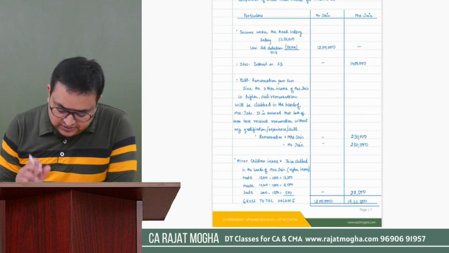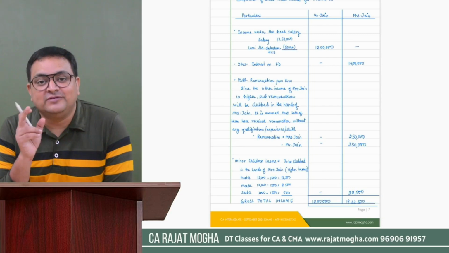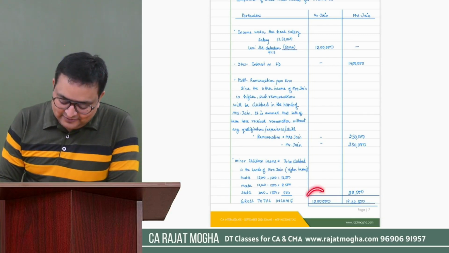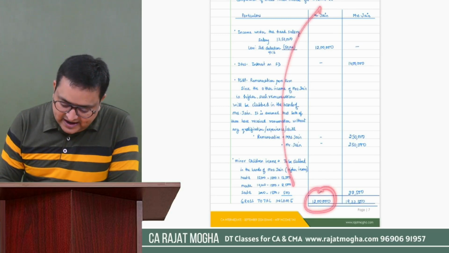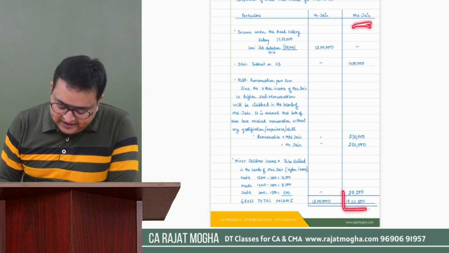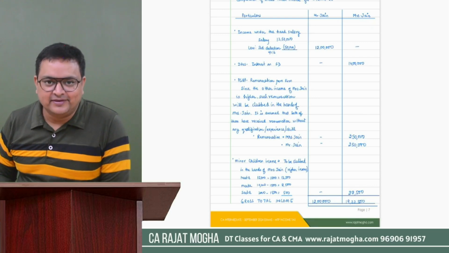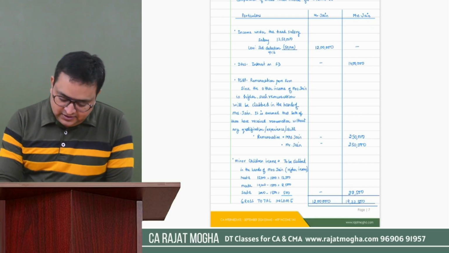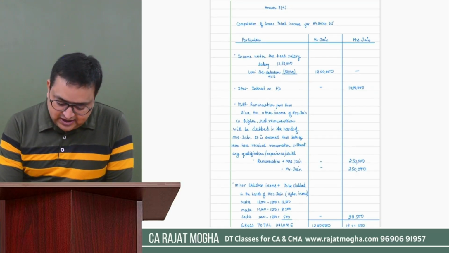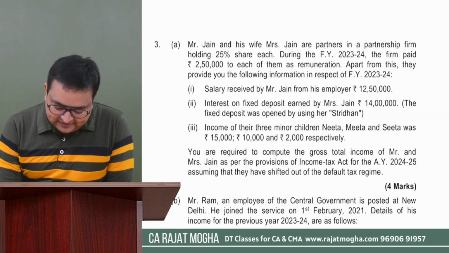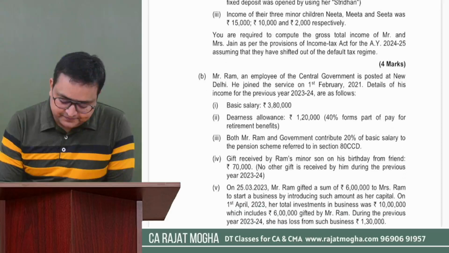So the gross total income, because the question was asking us to calculate the gross total income, correct? So the gross total income comes to 12 lakh for Mr. Jain, and for Mrs. Jain it would be 19 lakh 22,500. Got it? So this is our answer for question number 3A. Let's come to the next part, 3B.